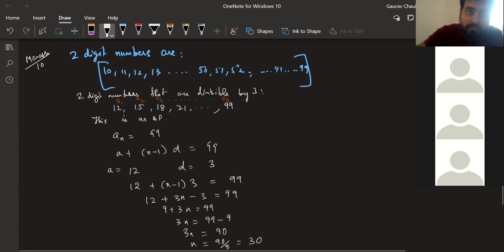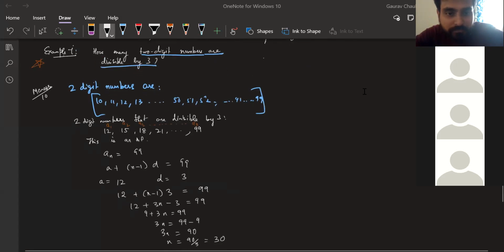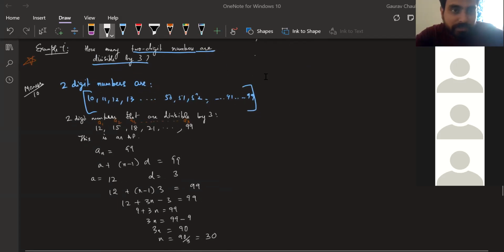Sir, can you send the screenshot? Arey, solve karo na Dilruba, kya screenshot? Sir, of the question, sir. How many two-digit numbers are divisible by 3? Okay, write the question.